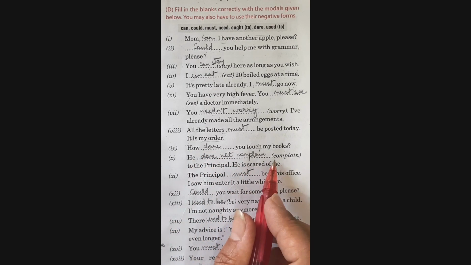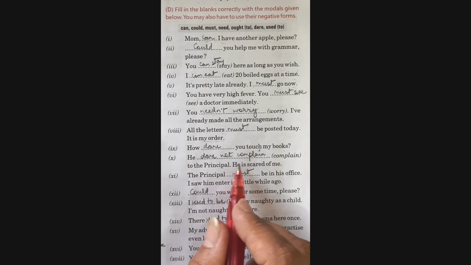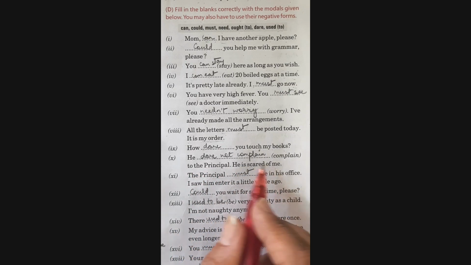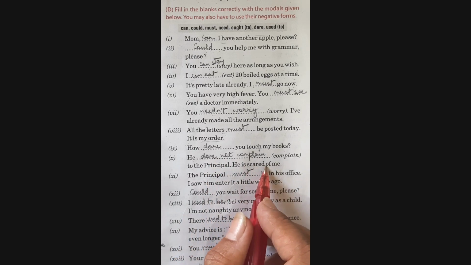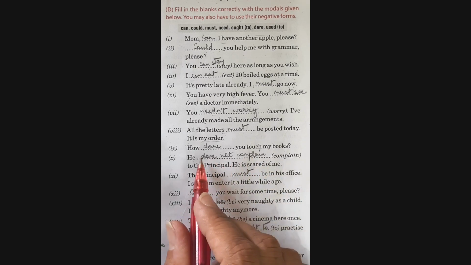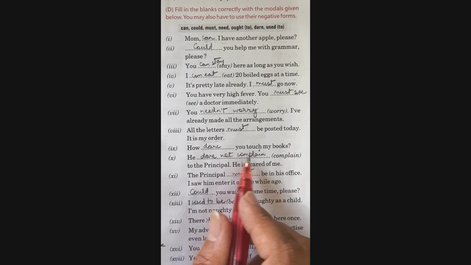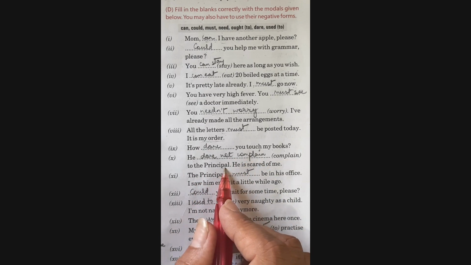He dash complain to the principal. He is scared of me. Again, we are talking about courage. Here again, we are talking about courage in the negative sense. So I can write, he dared not complain to the principal.